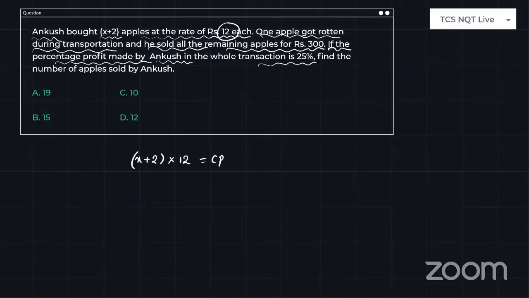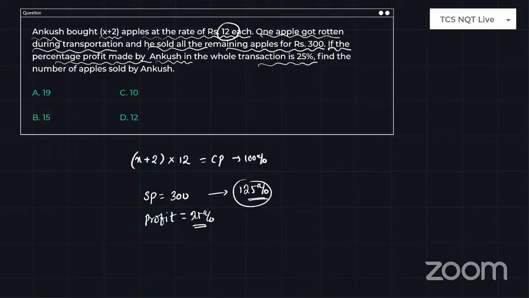Okay, guys, it's a very simple concept. Selling price is given, 300 rupees, and after this transaction he got a profit of 25%. So simply tell me this: if the profit is 25%, can I say selling price is 125%? Why? Because cost price is always 100%. And if you got 25% profit, your selling price would be 125%. If you understand, type GG in the chat. This is one of the best shortcuts we need to use while doing this type of problem. Right.